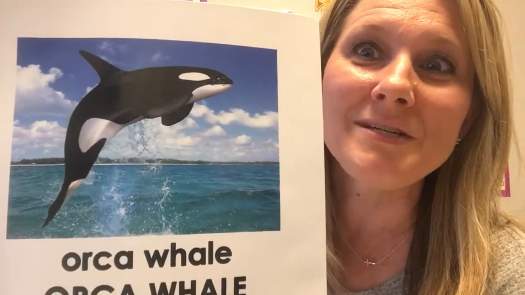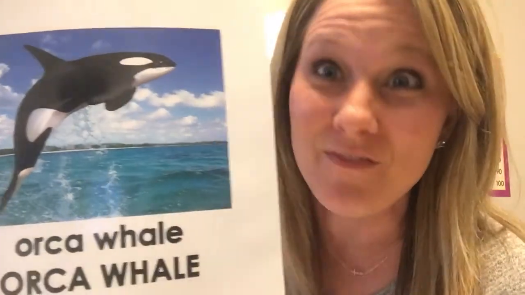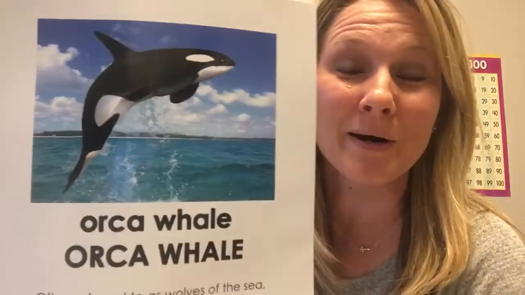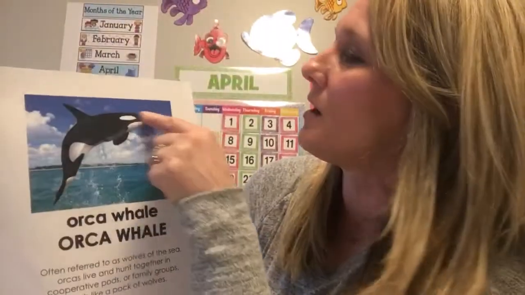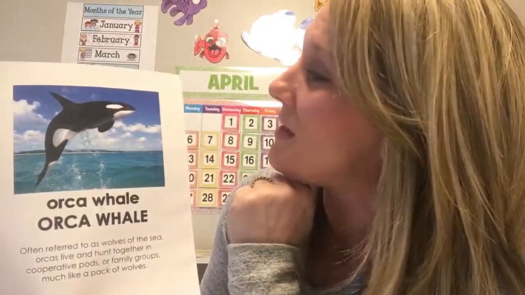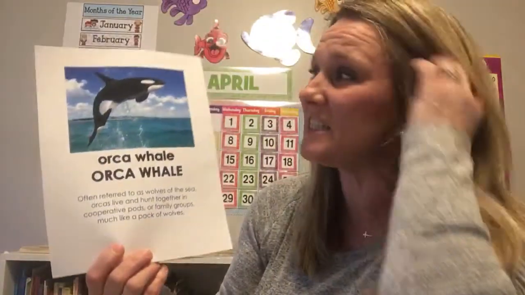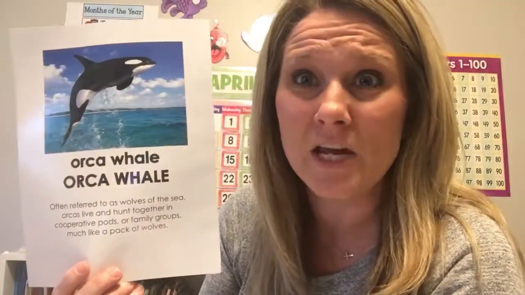Oh, I hope you didn't say dolphin, even though it is a dolphin, remember? This is the orca whale. And if you see this picture, you think of a dolphin right away because it is in the dolphin family. It is the largest in the dolphin family. Now, they are often referred to as the wolves of the sea because they are very dangerous.